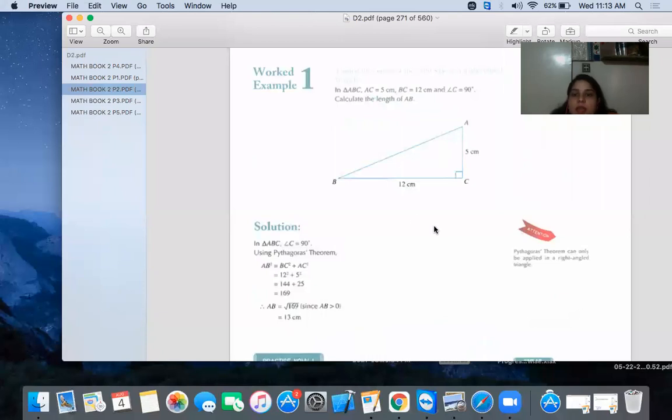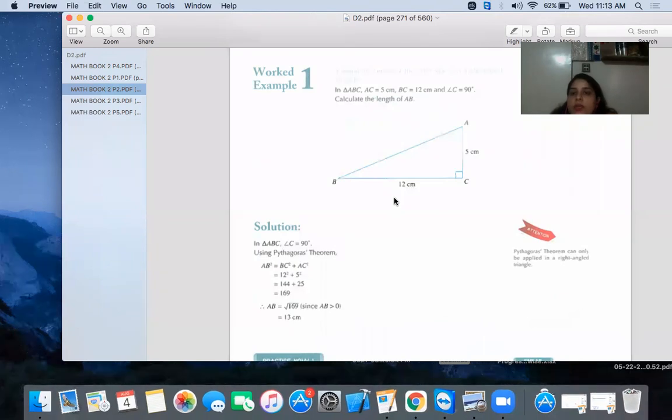Listen carefully. In this chapter we come across only the right angle triangle. So what is the property of the right angle triangle? In a right angle triangle, one angle should be 90 degrees. That's why we call it a right angle triangle.